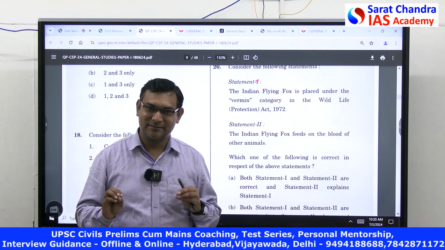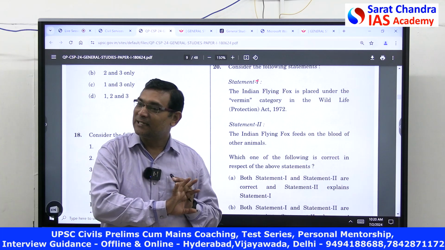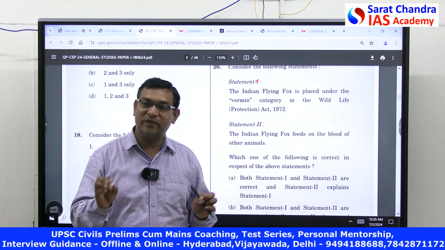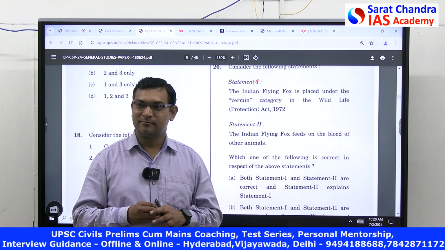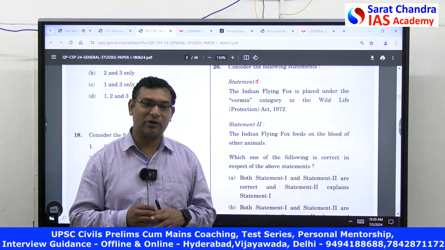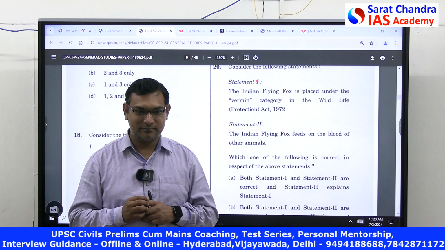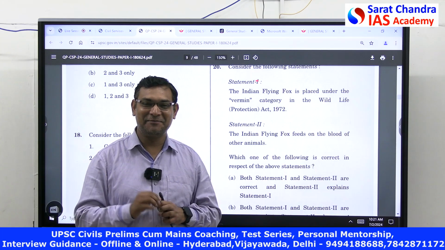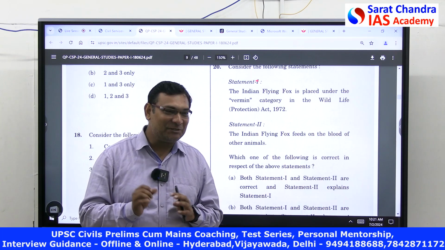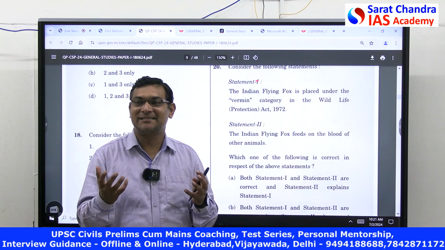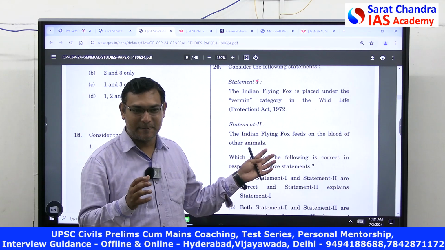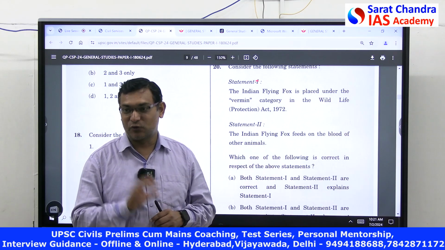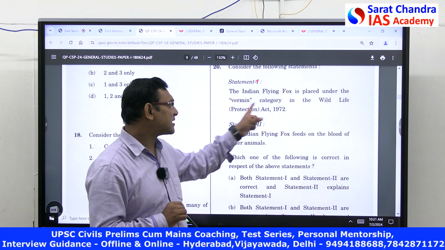Fruit bats, they only eat fruits. That's why we get Nipah virus. Coronavirus is also from the bats only, right? So generally, these are the bats associated, fruit bats. Fruit bats only eat fruits. Right, clear? First statement is right.